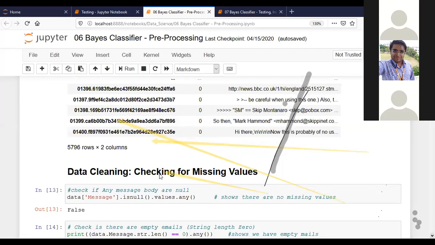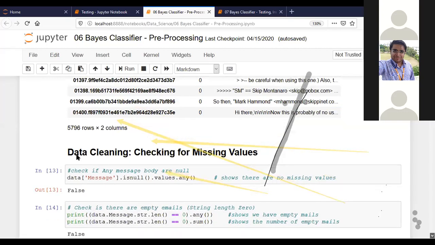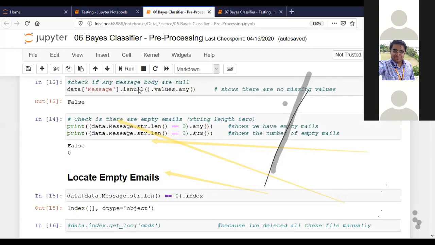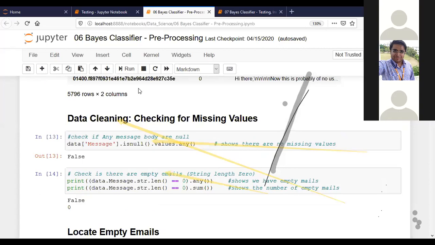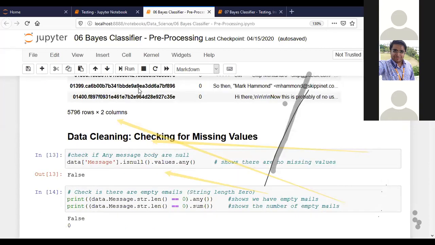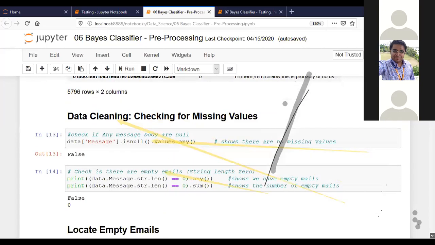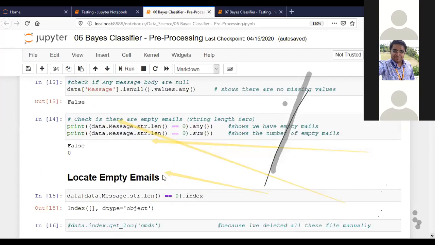Then in feature extraction, we have to check whether any missing values are there or not. Is there any empty email, that means null data or null value in the set?